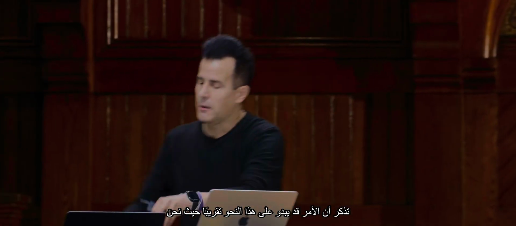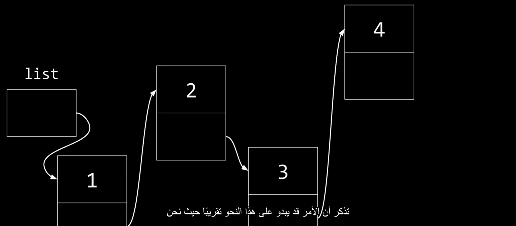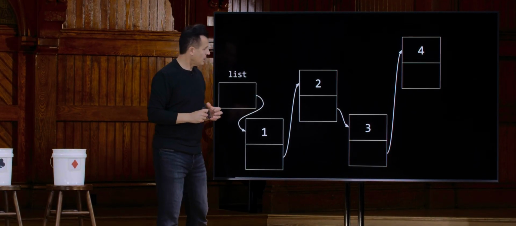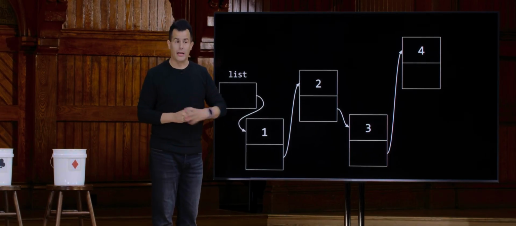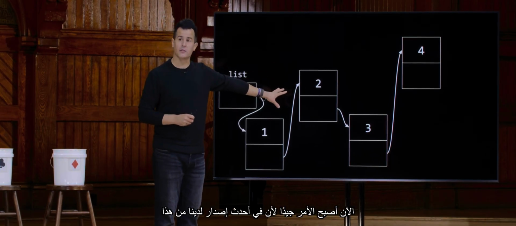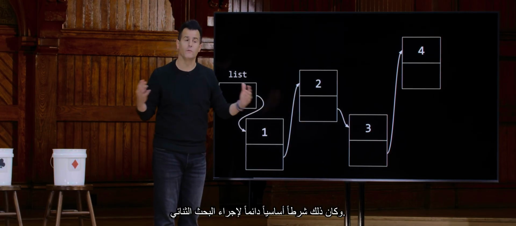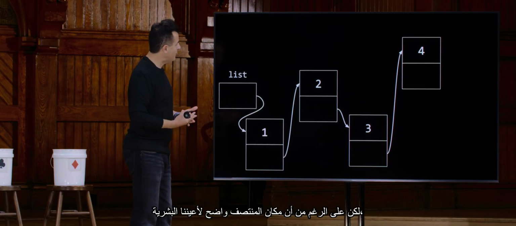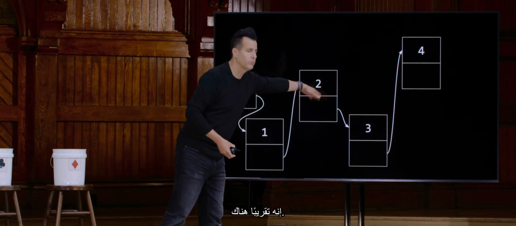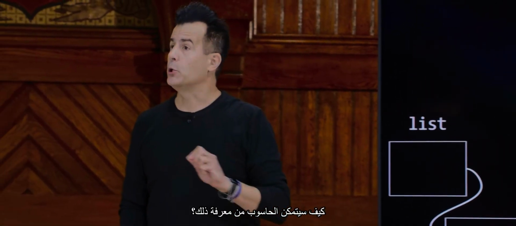Well, in the context of a linked list, recall that it might look a little something like this, whereby we have a pointer called list pointing to maybe 4 values like this. And suppose that we do want to search for a value. Now, it's nice because in our latest version of this linked list, it was sorted from smallest to largest, and that was always a precondition of doing binary search. But even though it's obvious to our human eyes where the middle is, it's like roughly over there, how is the computer going to figure that out, or how is your code that you write?